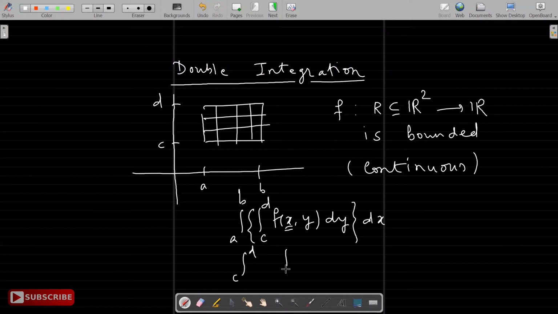Or we can reverse: first integrate with respect to x, putting limits for x as a to b. Then we get a function in y, and we integrate with respect to y.